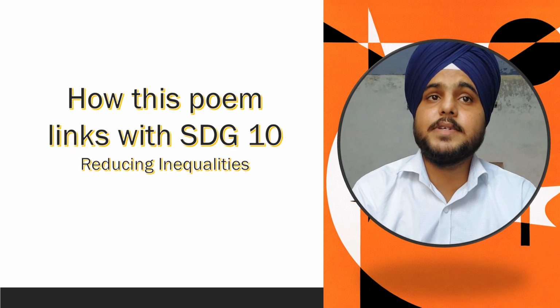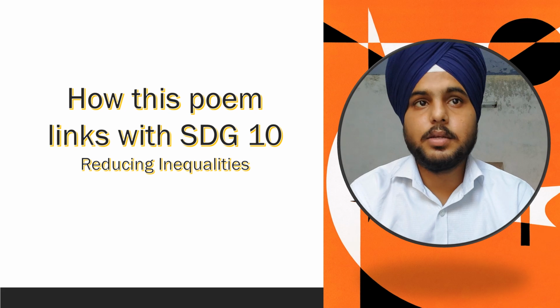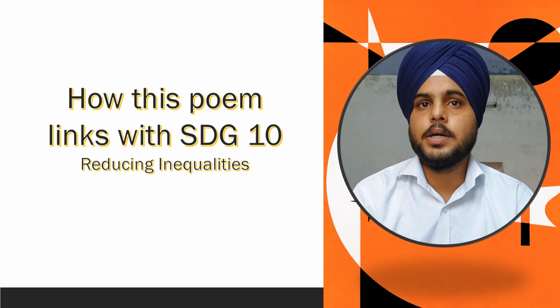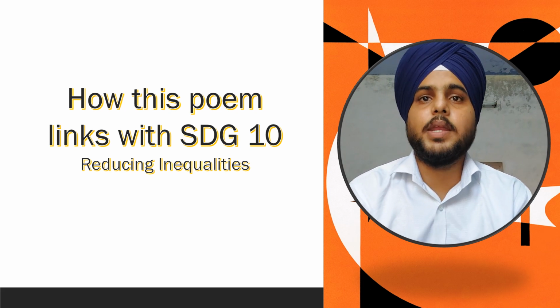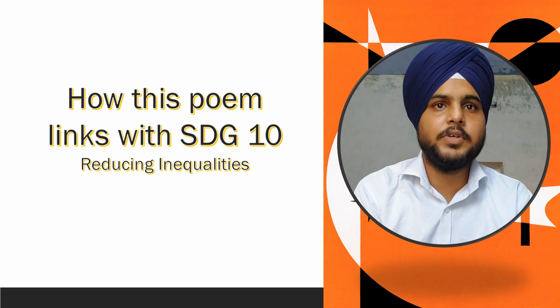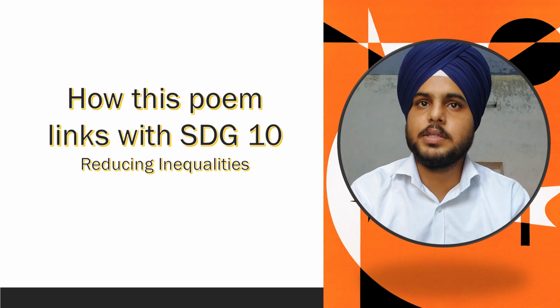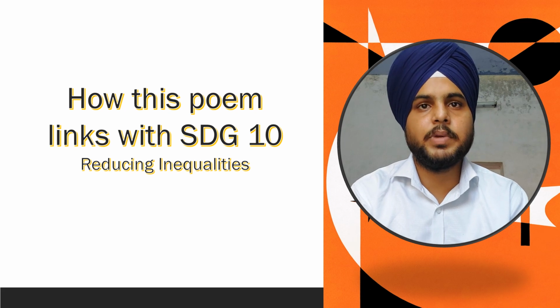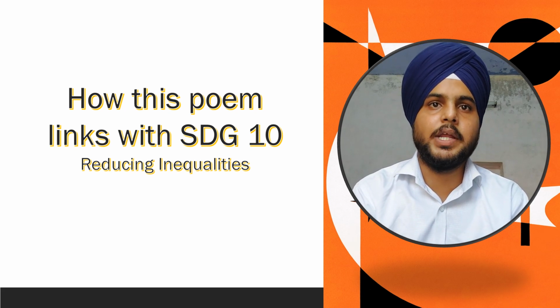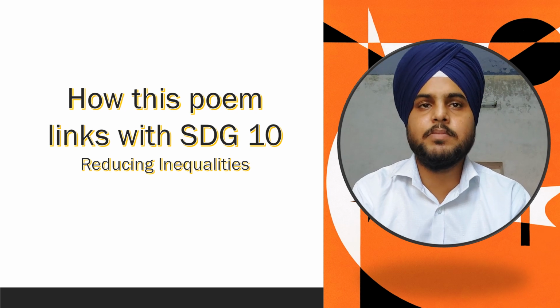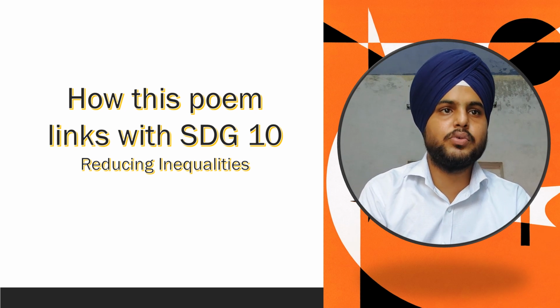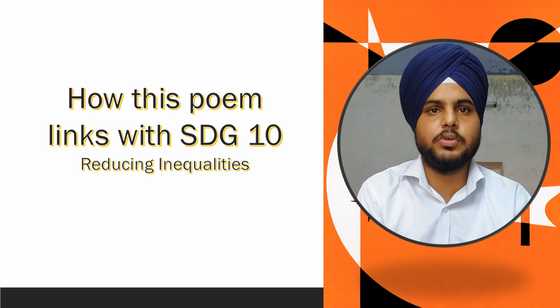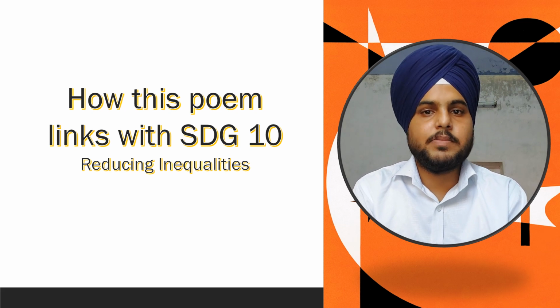How does this poem link with SDG goal number 10, reducing inequalities? Firstly, the title of the poem, No Men Are Foreign, clearly says that no one is a foreigner in this world. We all live on the same earth and we are human beings, all of us. We breathe the same way. We do our daily activities in very similar ways. And we should treat each other equally and should not have inequalities among each other.